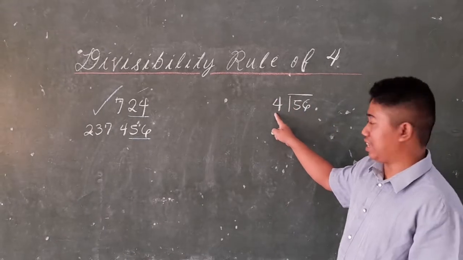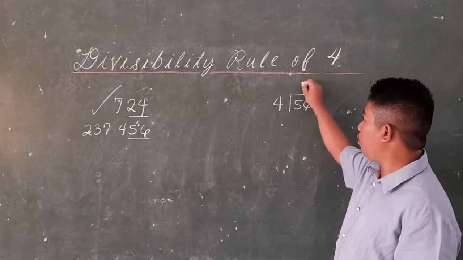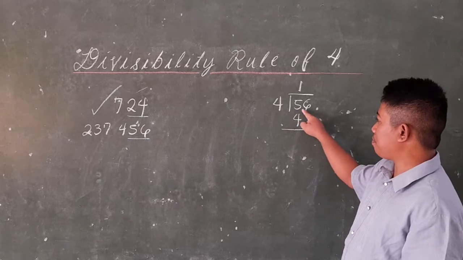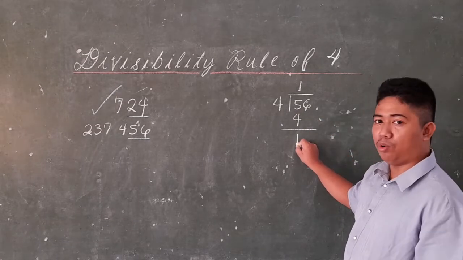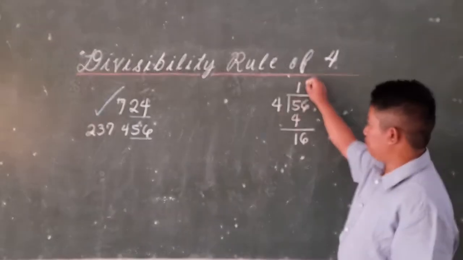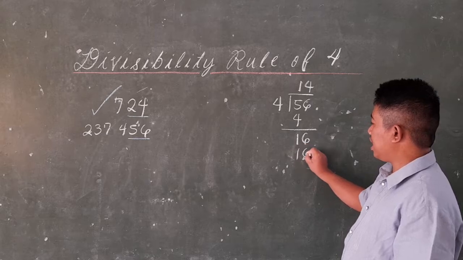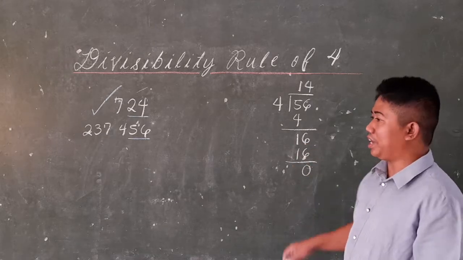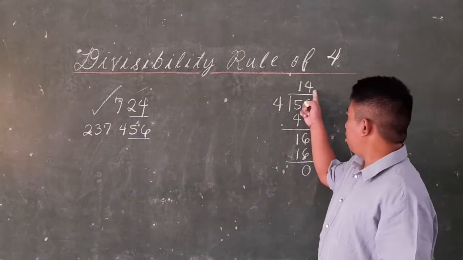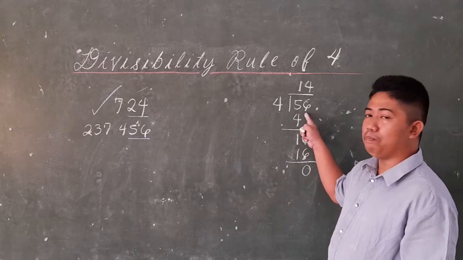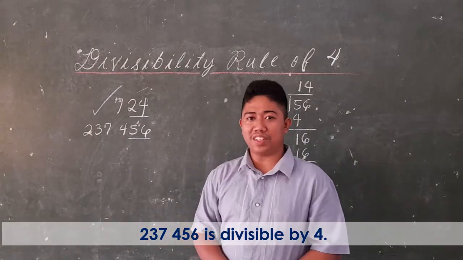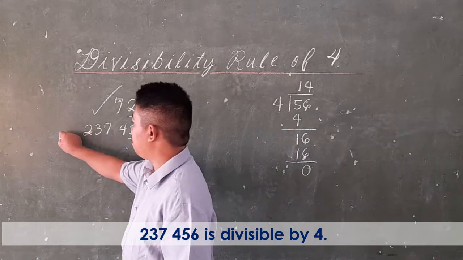So 5 divided by 4 is 1. 1 multiplied by 4 is equal to 4. So 5 subtract 4 is 1. Next digit, bring down 6. 16 divided by 4. So 4 times 4 is 16, which leaves 0. Therefore, the remainder is 0. If the remainder is 0, then 56 is divisible by 4. Therefore, the given number 237,456 is also divisible by 4.